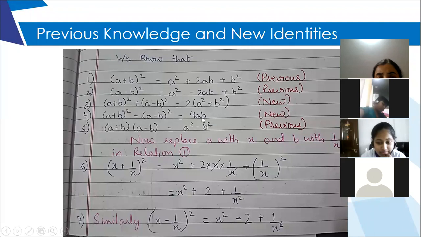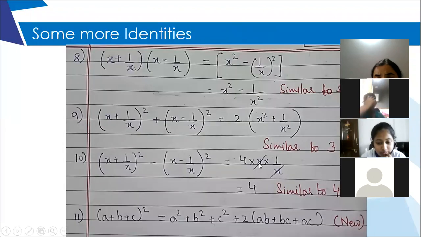There it was 4ab, there was nothing to cancel, but here since a is x and b is 1 upon x, they will cancel and you will be left with a pure number. So I've written over here similar to identity 4. And this is the last one for this.